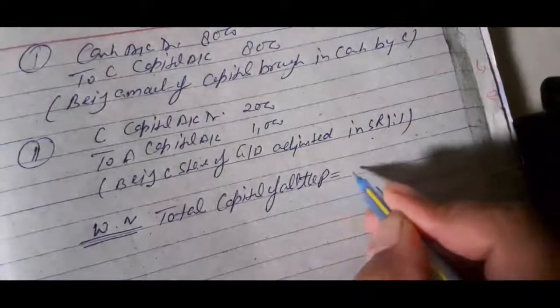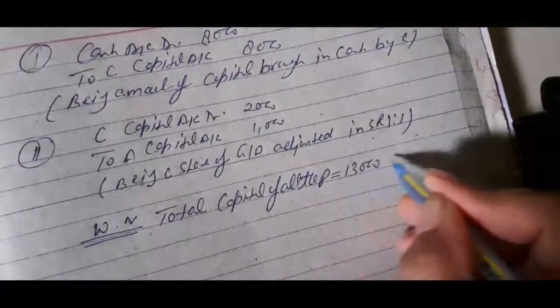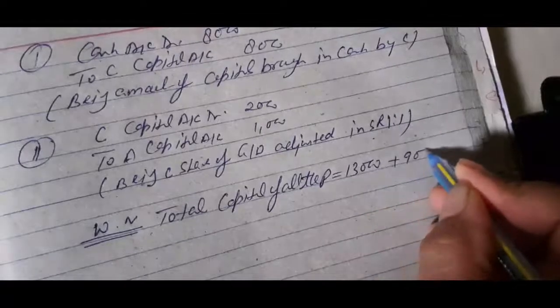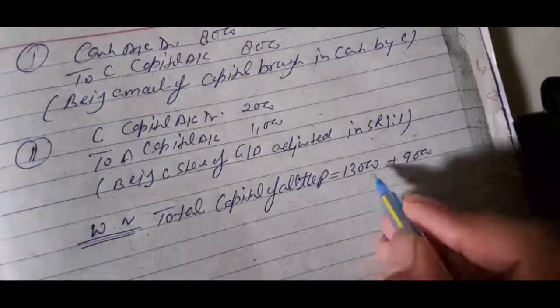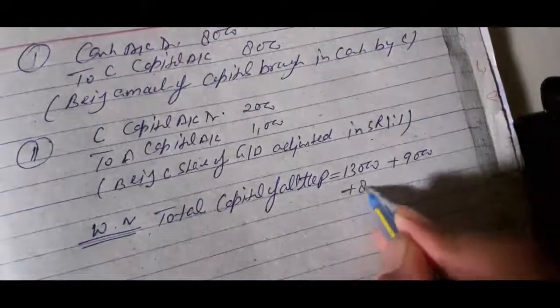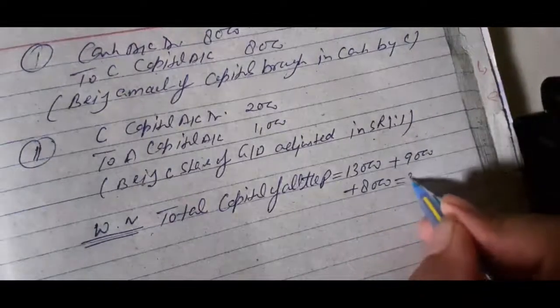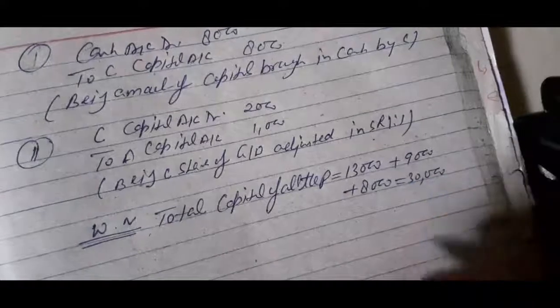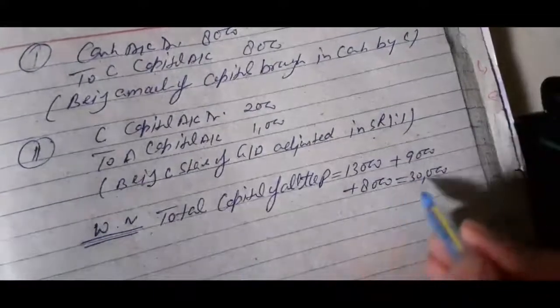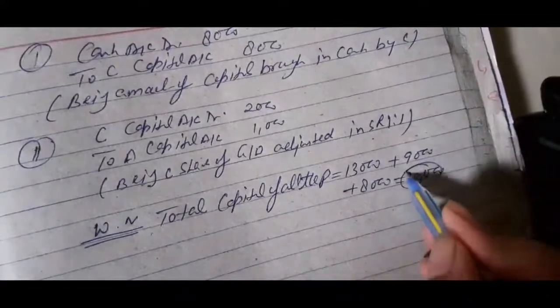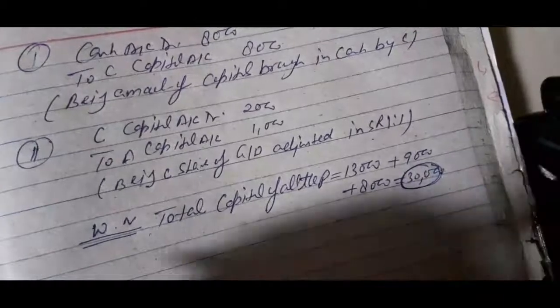Okay, so 13,000 given by A plus 9,000 capital invested by B, and 8,000 capital invested by C. So total capital 30,000 has been invested in the business. So this is the total capital which has been invested in the business.